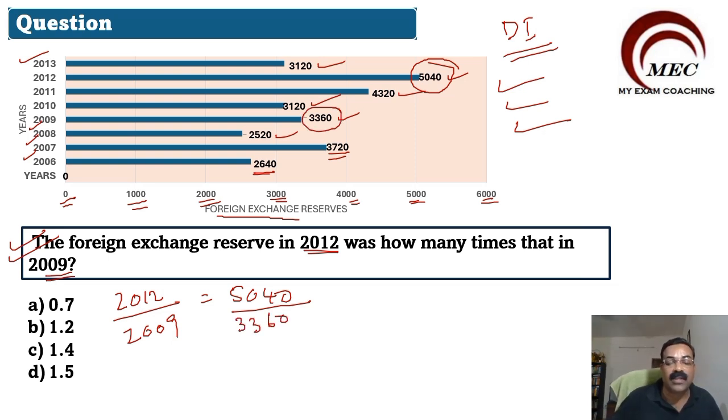So this is what is asked in the question. In 2012, whatever value we got, that is how many times of that value in 2009. So 5040 is how many times of 3360. We can cut this 0 and 0 here. Then let us solve it with the 2 first.